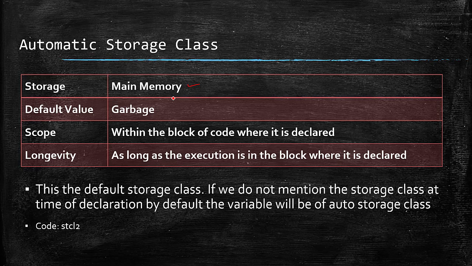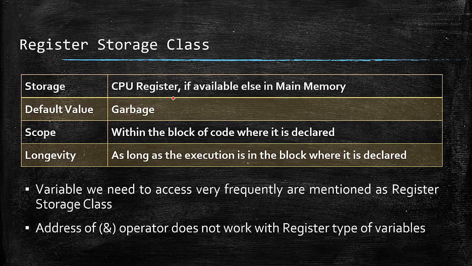The next type of storage class is register storage class. Here the variable will be stored in the CPU register, but there is a condition that the CPU register needs to be available.